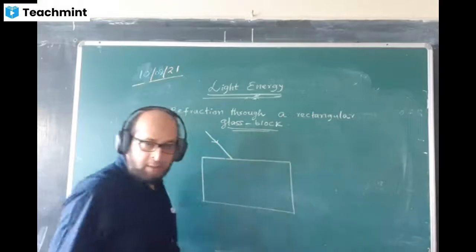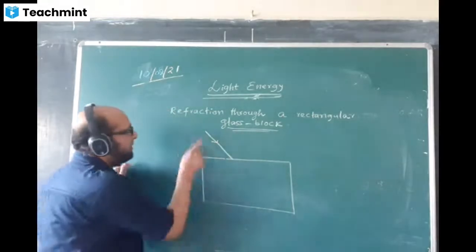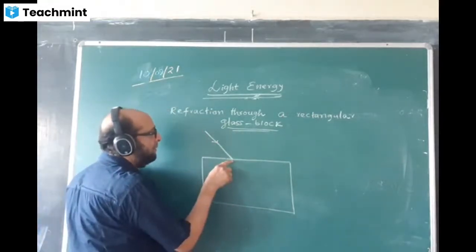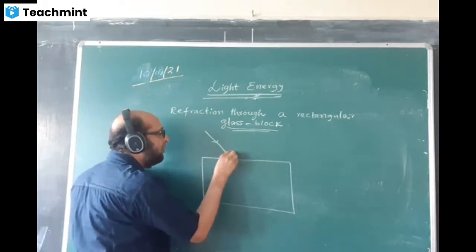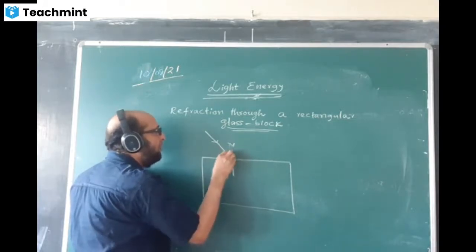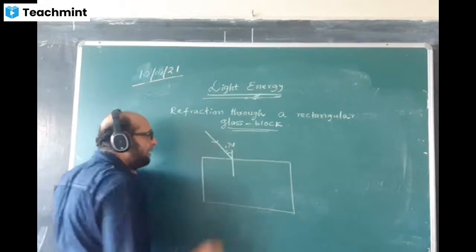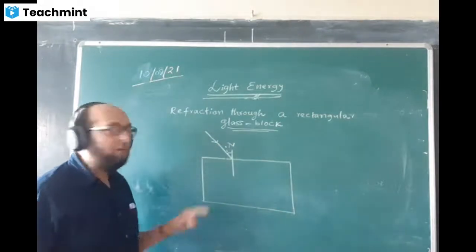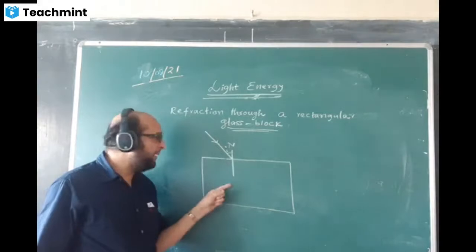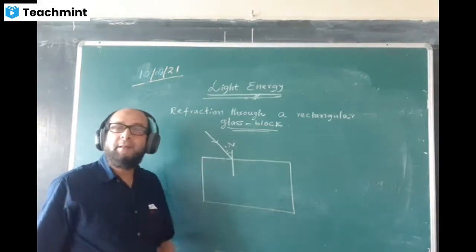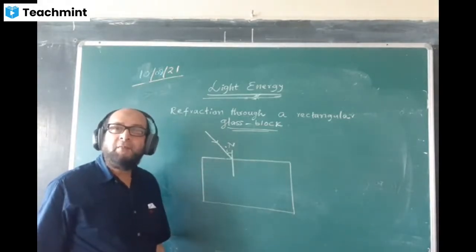Now I'm saying this is the incident light traveling from air to glass, and here I draw the normal. This angle will be called I, the angle of incidence. What will happen to this ray? Will this ray bend here or will it not bend? Tell me.